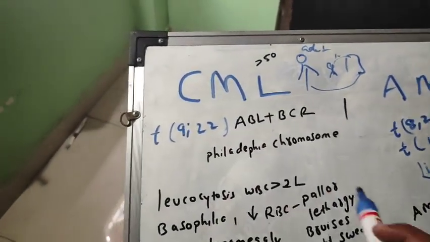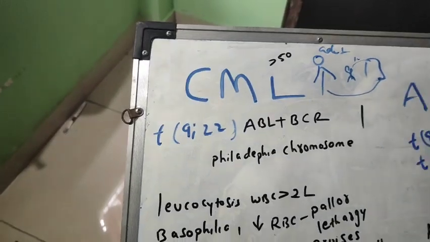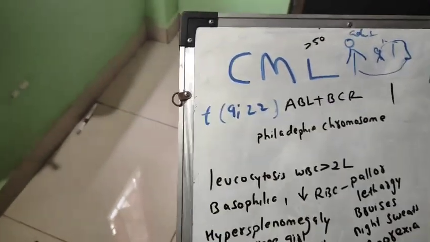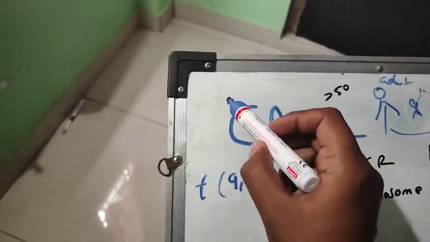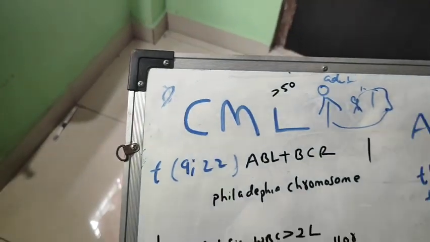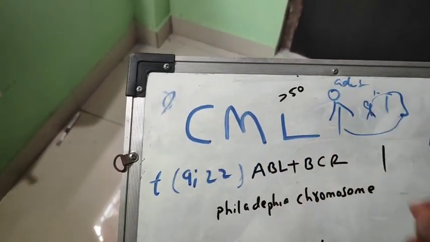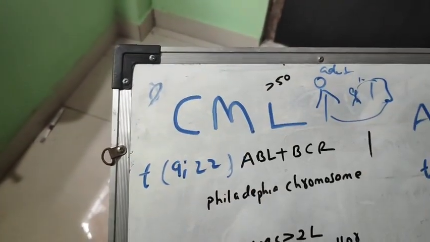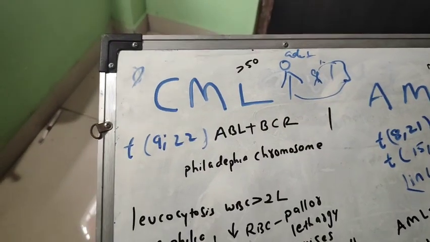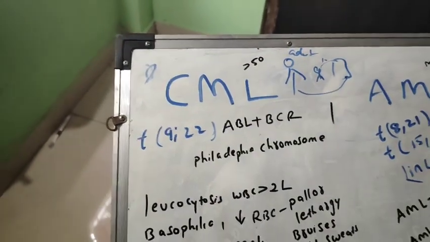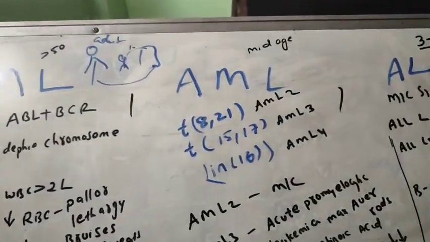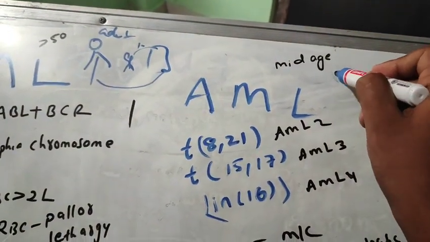Now, this is very important. CML occurs in people more than 50 years of age. AML occurs in mid age, less than 50.